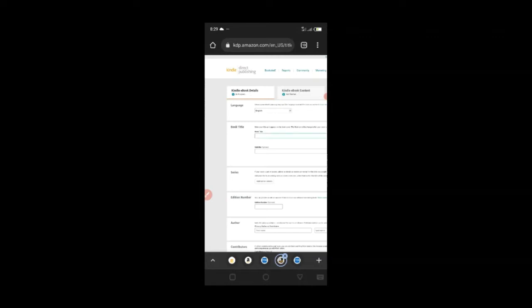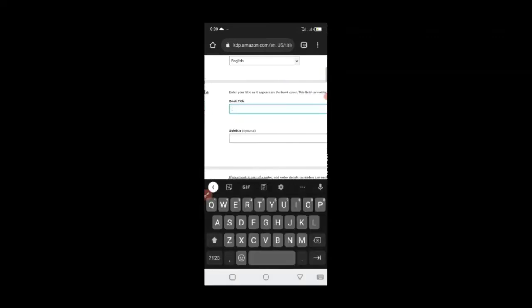So I'm just going to click on book title, and I can actually go copy the name of my book, but I'm just going to type it: notebook for journaling. I can just write this, and then subtitle is optional, but I advise it, right? It's very important that you also put your subtitle. It also helps in visibility of your book when searches are being made, right?